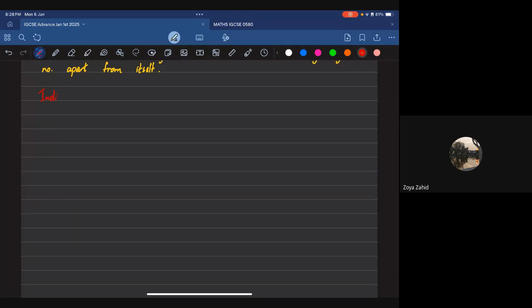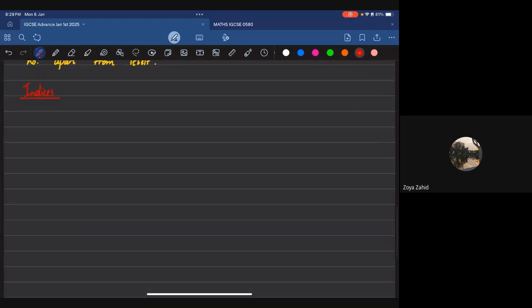So another very easy topic. And for those who have studied it before, it's going to be a walk in the park because we've covered it before. We're going to try and cover it again. So when I focus on indices, my entire story revolves around the fact that there is going to be some sort of a base and some sort of power on top of it.